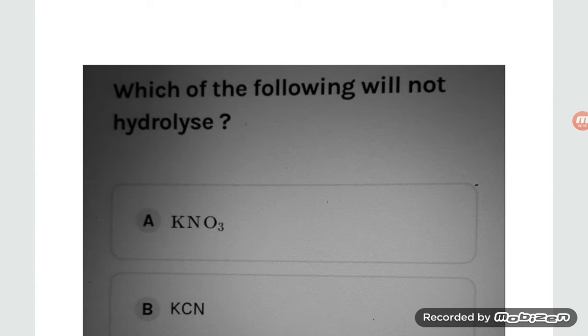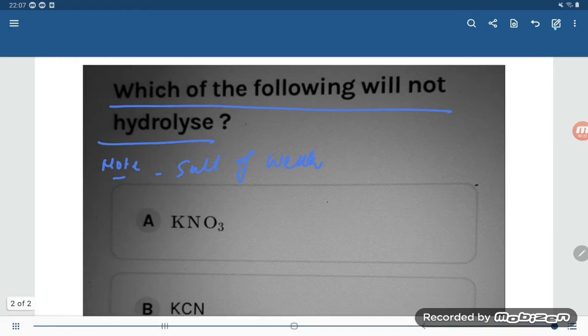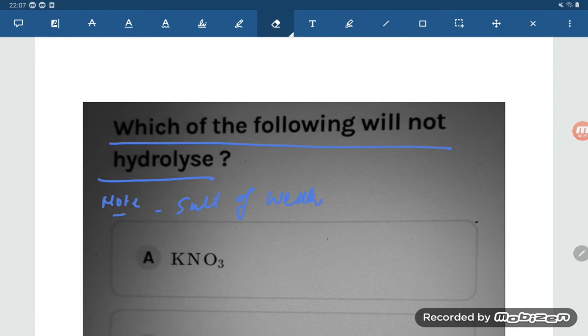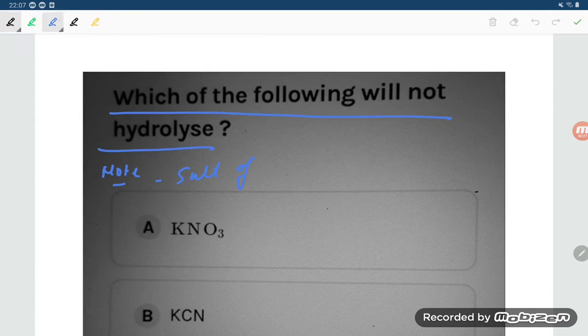Hello students, let us see one problem based on the hydrolysis of salt. They are asking which of the following will not hydrolyze. We know the principle: the salt of a strong acid and a strong base does not hydrolyze.